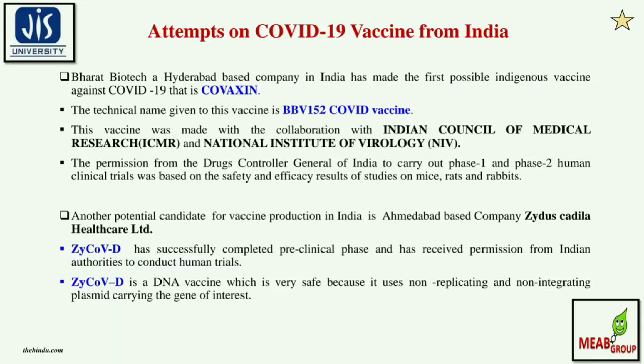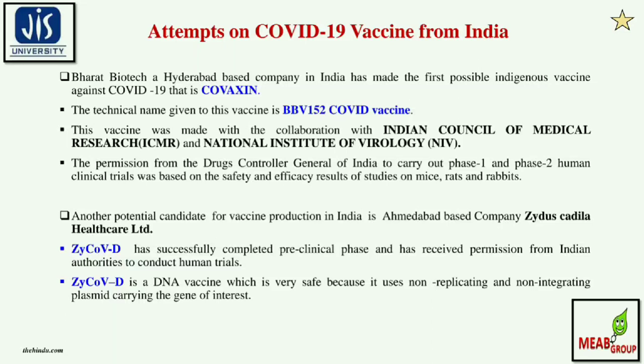Another potential candidate for vaccine production in India is the Ahmedabad-based company Zydus Cadila Healthcare Limited. ZyCoV-D has successfully completed the preclinical phase and has received permission from Indian authorities to conduct human trials. ZyCoV-D is a DNA vaccine which is very safe because it uses a non-replicating and non-integrating plasmid carrying the gene of interest.